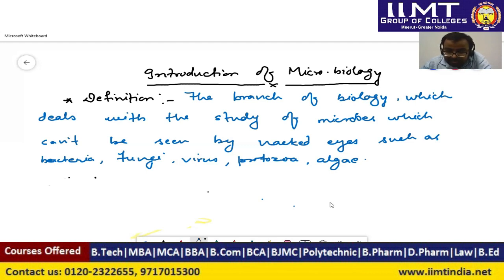Now the characteristics of microorganisms. The next heading is characteristics. What are the basic properties of microorganisms? The properties are that first, they are too small to be seen by our naked eyes, means they require a microscope for their study. Second, they may be unicellular or multicellular, means they may have a single cell or multiple cells. They may be eukaryotic or prokaryotic.